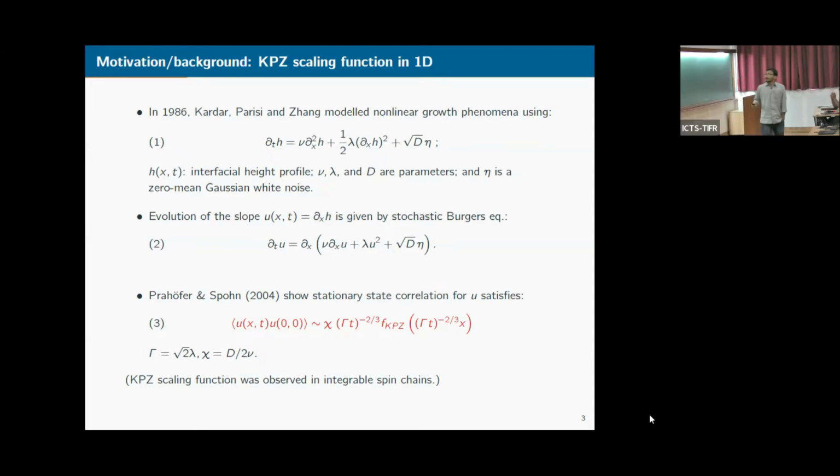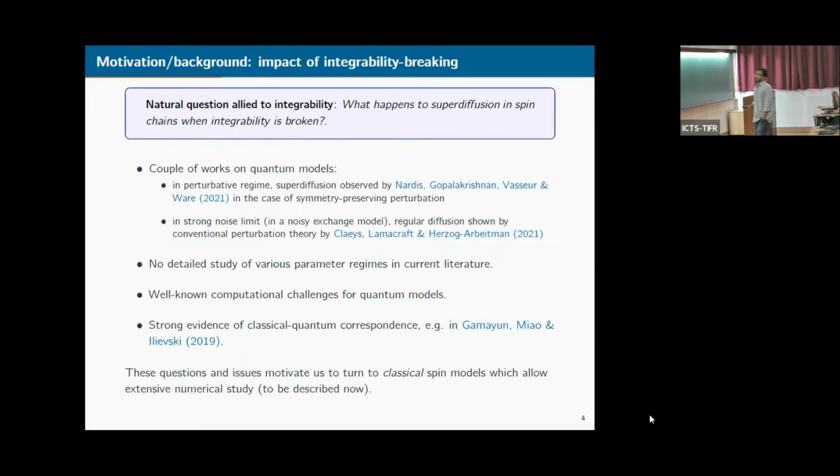Okay. So now, a natural question which comes with integrability in these spin chains is: what happens to the super diffusion when integrability is broken? Now, there have been a couple of recent works on quantum models. In one study by De Nardis and others, they studied the perturbative regime for the case of symmetry preserving perturbations, and they observed super diffusion.